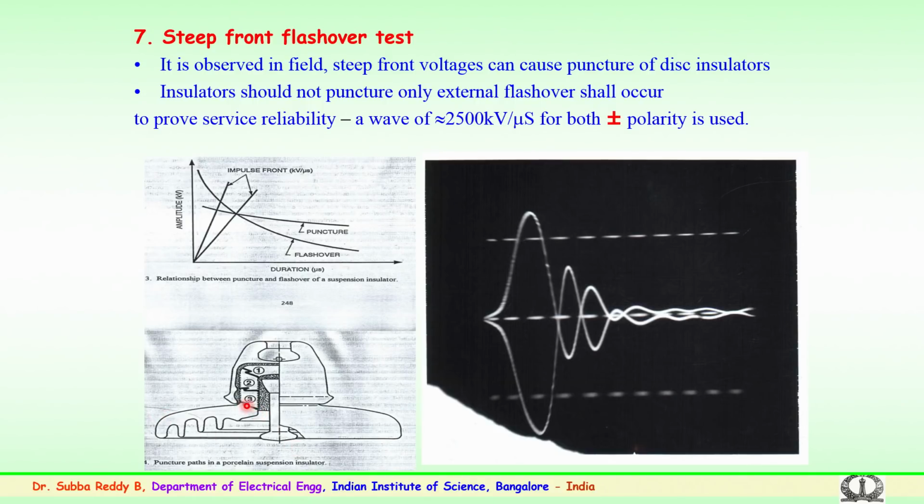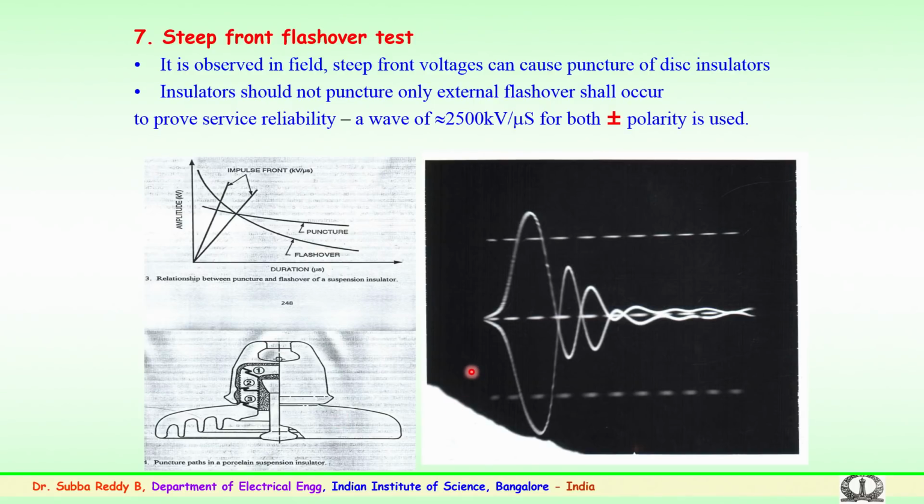Typically, puncture happens because of the shell here, a small gap, where you have the metal fittings and the cement portion here. Most of the time, because of steep fronted waves, the puncture was observed here. So, this should not happen in the laboratory testing.